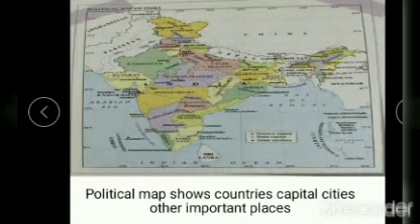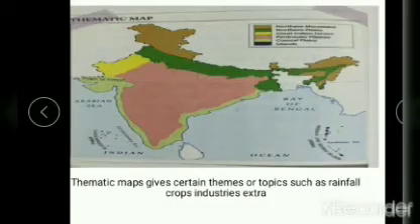And political maps show countries, capital cities and other important places. And thematic maps give us certain themes or topics such as rainfall, crops, industries, etc. Okay, such maps are known as thematic maps. These different types of maps can be put together in a book called an atlas. Maps that show small areas such as a street, a house or a room in detail are called plans.